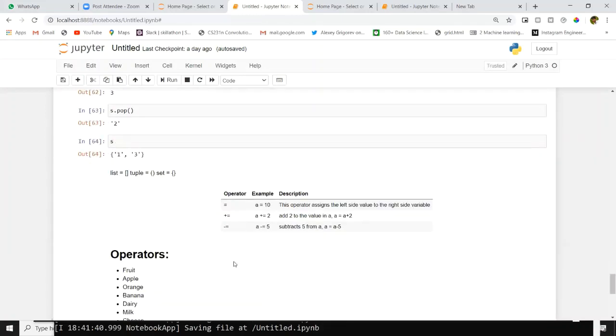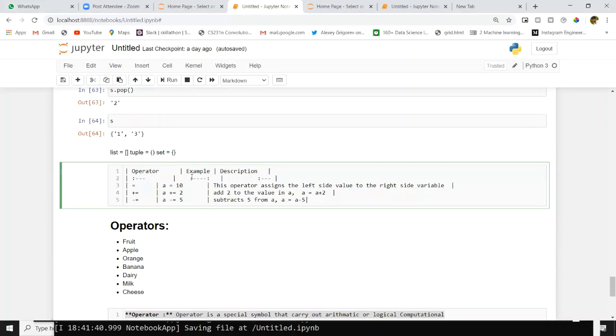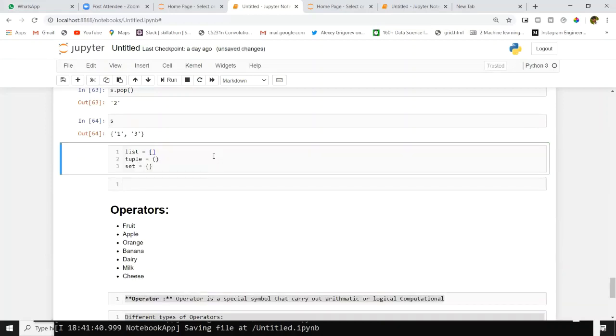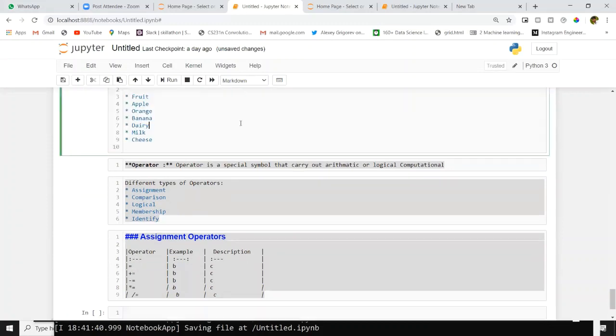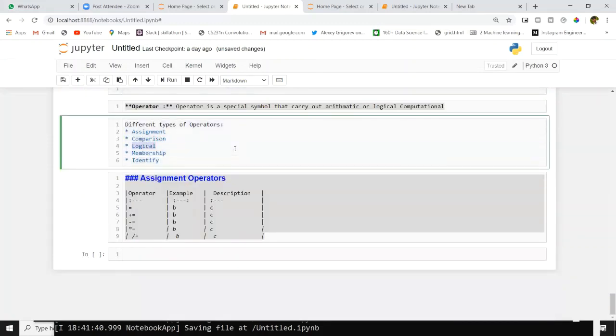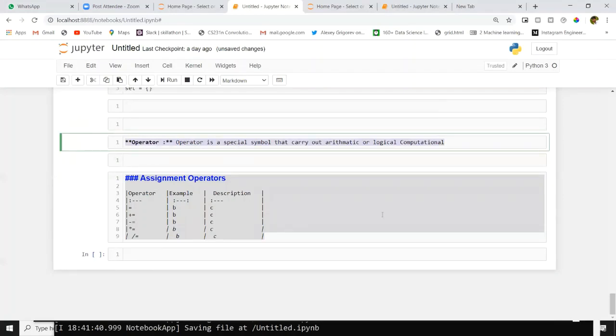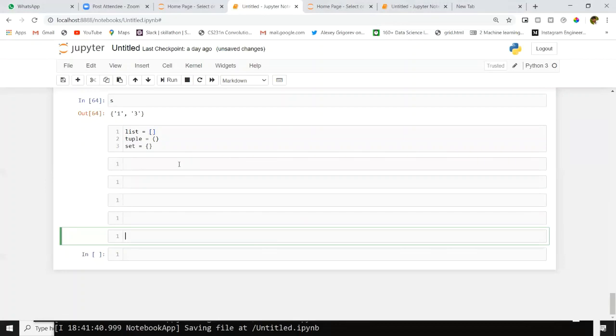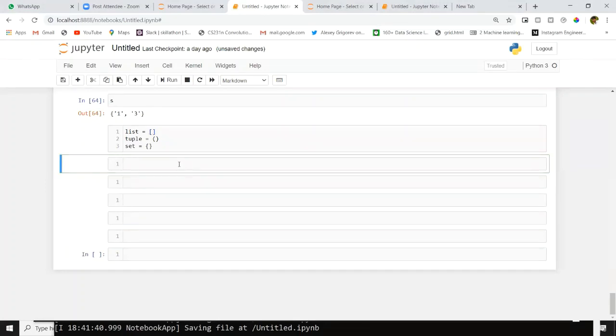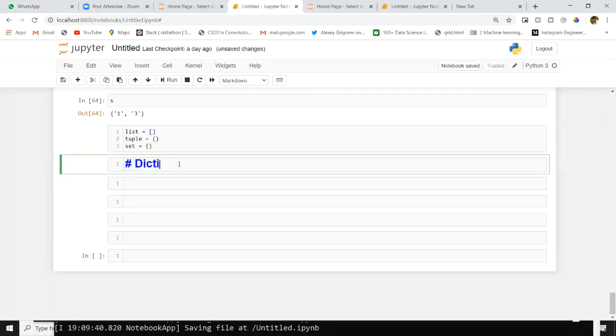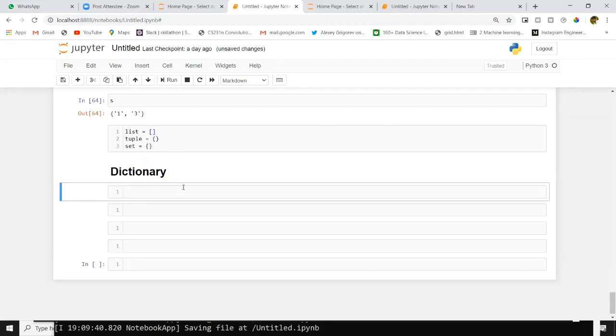Now today we will discuss dictionaries. Dictionary is also one of the data types in Python. Dictionary is used to store key value pairs.